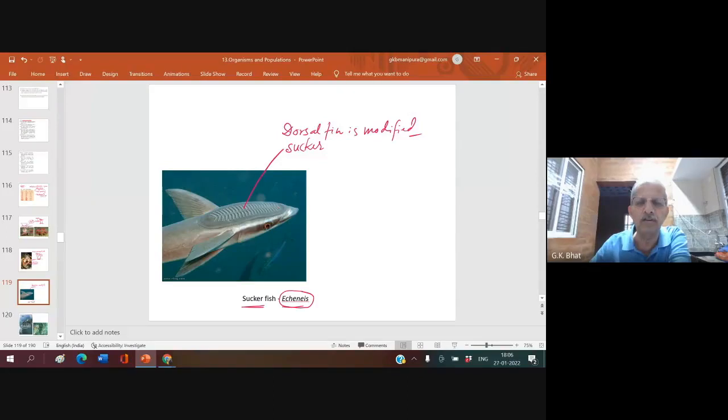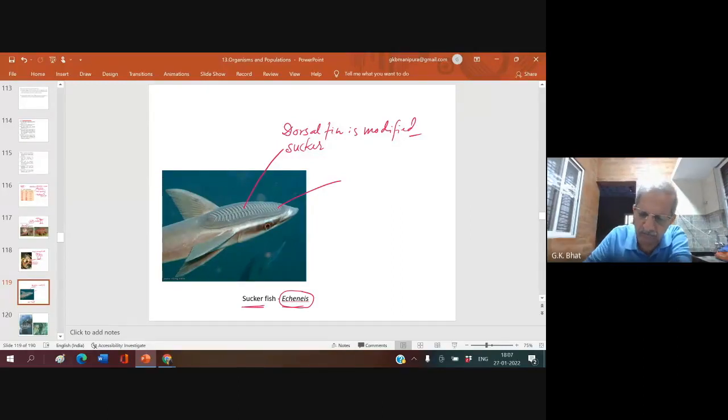You know, this is the laziest fish after you people. It always waits for someone to give it a lift. It doesn't want to walk. It doesn't want to swim. It coolly waits whether some other big fishes or any other big aquatic animals come. Whenever one comes, coolly it attaches to the body surface.